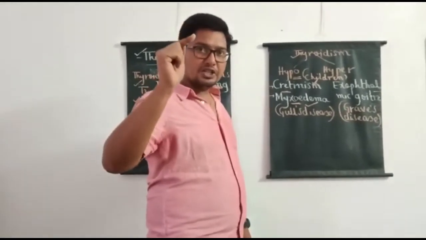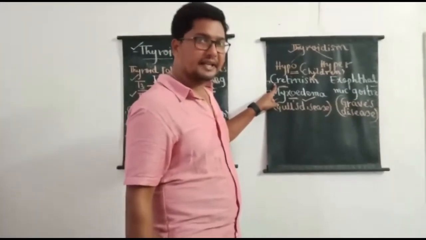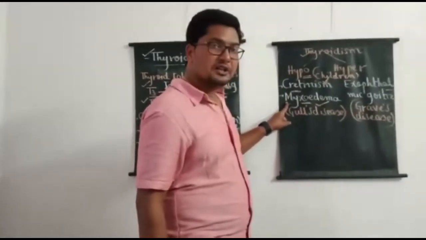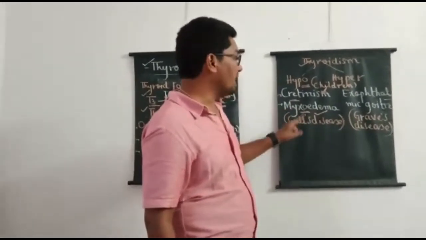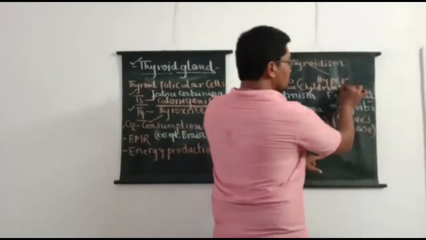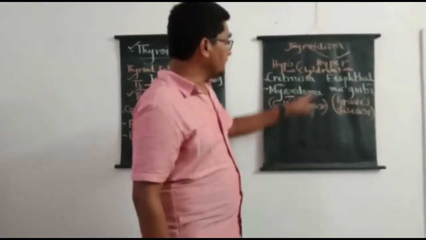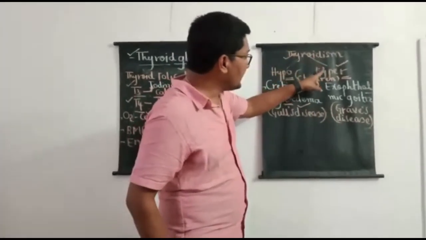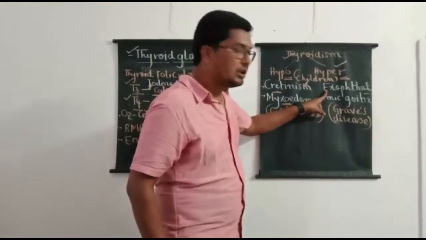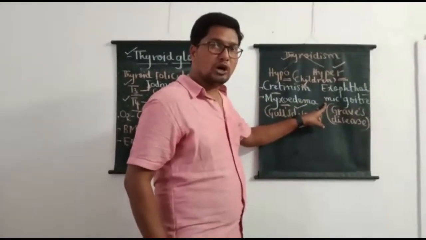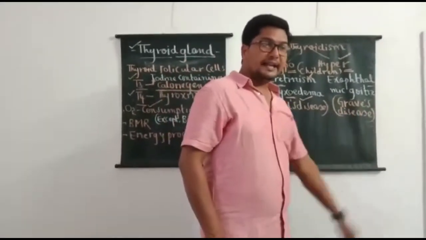Low secretion of thyroxine hormone in children results in a condition called cretinism, whereas low secretion of thyroxine in adults results in a condition called myxedema. And coming to one of the most important problems associated with thyroid malfunctioning, it comes under hyperthyroidism. Hyperthyroidism results in a condition called exophthalmic goiter. Exophthalmic goiter is also called Graves' disease.